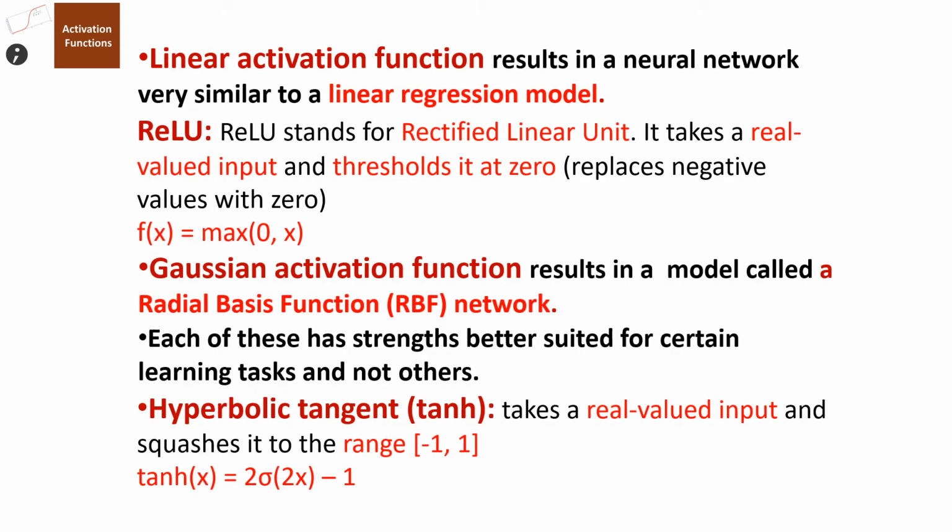The linear activation function is another type of activation function that can be used with an artificial neural network. A linear activation function in a neural network is very similar to a linear regression model. We are very familiar with the linear regression model, where we use a straight line to fit the corresponding data.